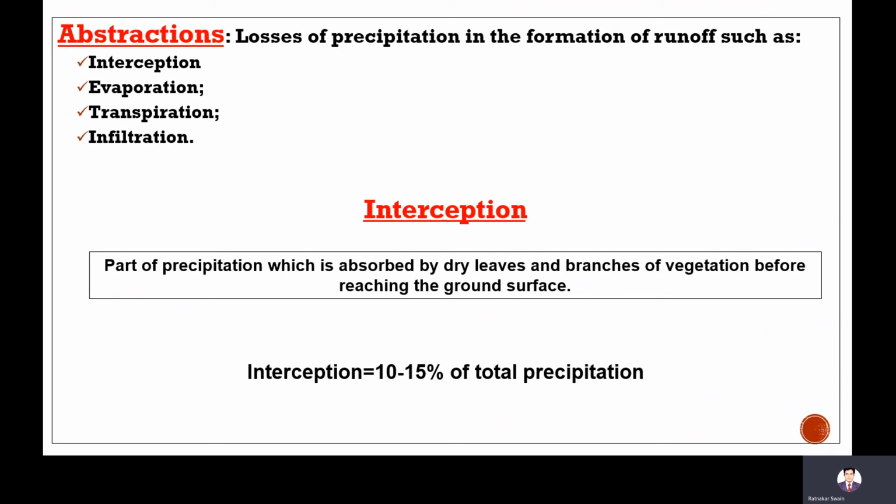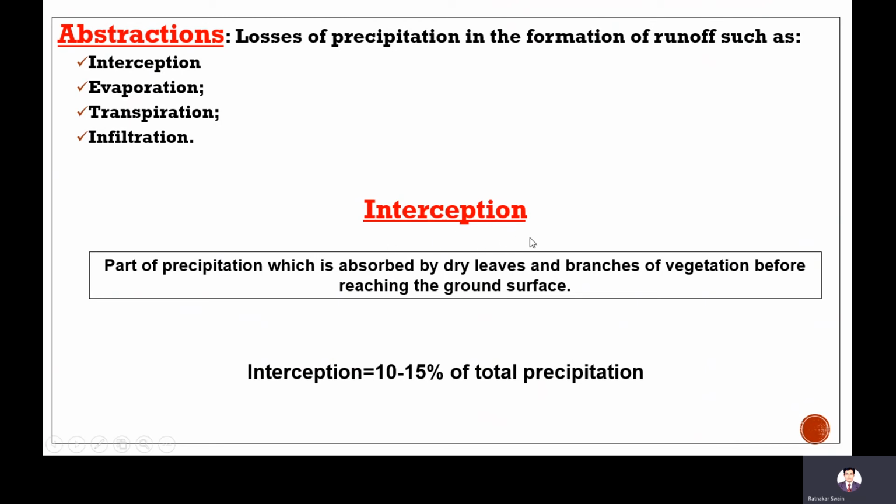Precipitation in the formation of runoff. The losses such as interception, evaporation, transpiration, infiltration, these are the losses of precipitation in the formation of runoff. If you see the energy budget equation or the mass balance equation, total precipitation is the summation of runoff, interception, evaporation, transpiration, infiltration. So these are the losses which occur during the precipitation process.